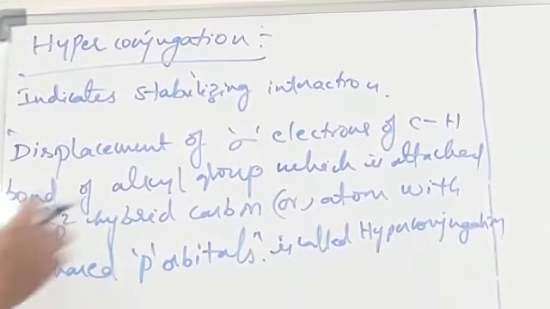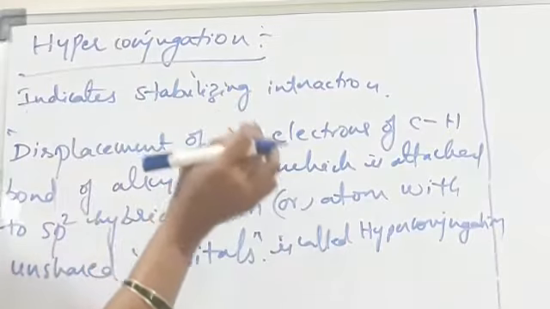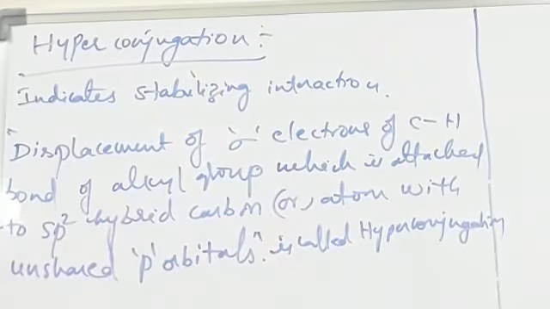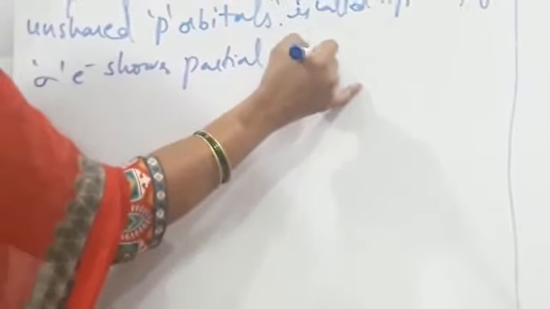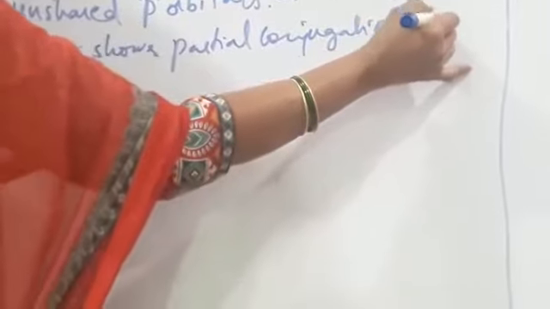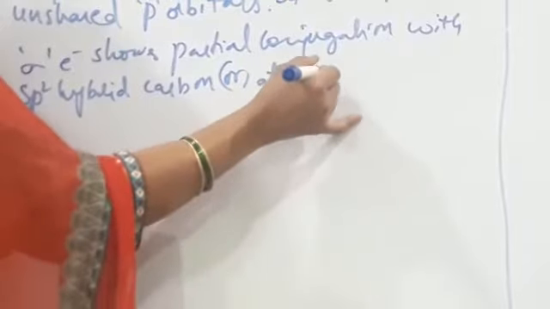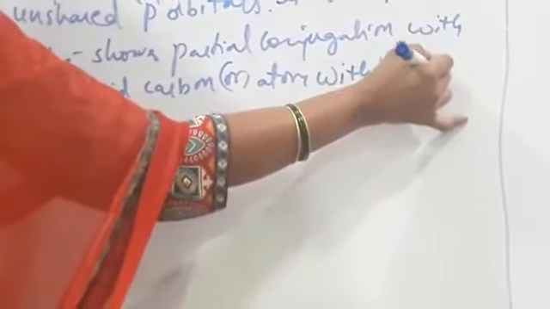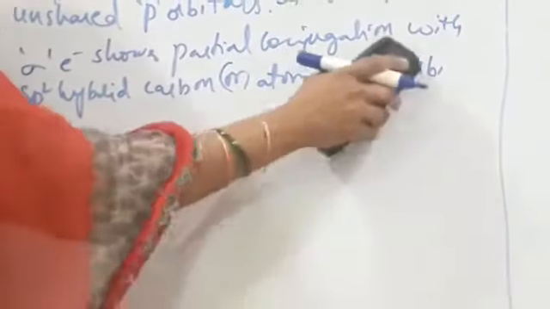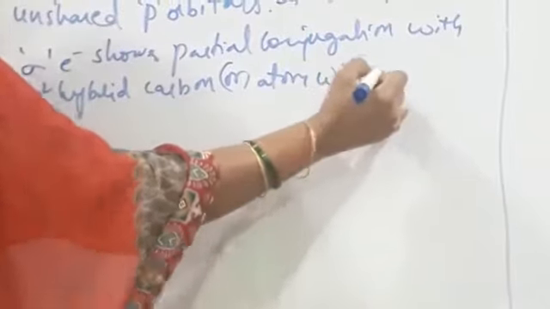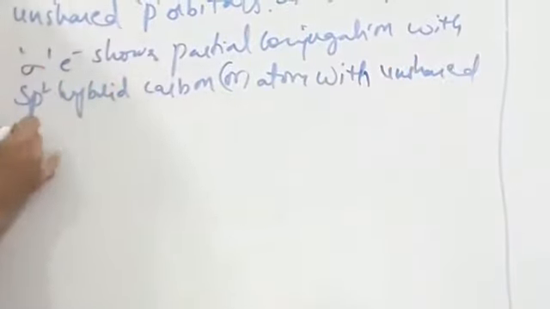Generally, sigma electrons show partial conjugation with an sp2 hybrid carbon or an atom with unshared p orbitals.